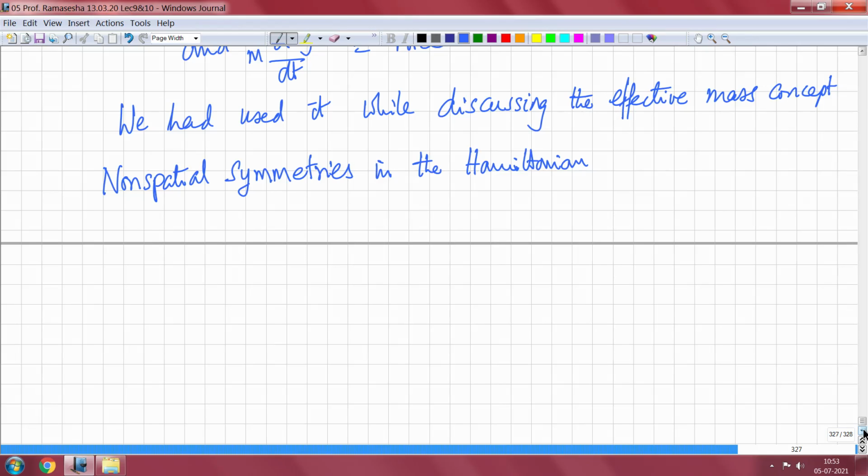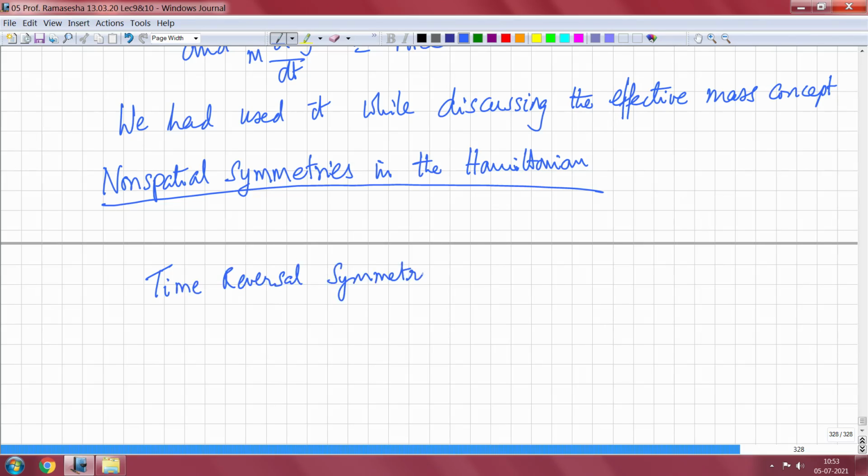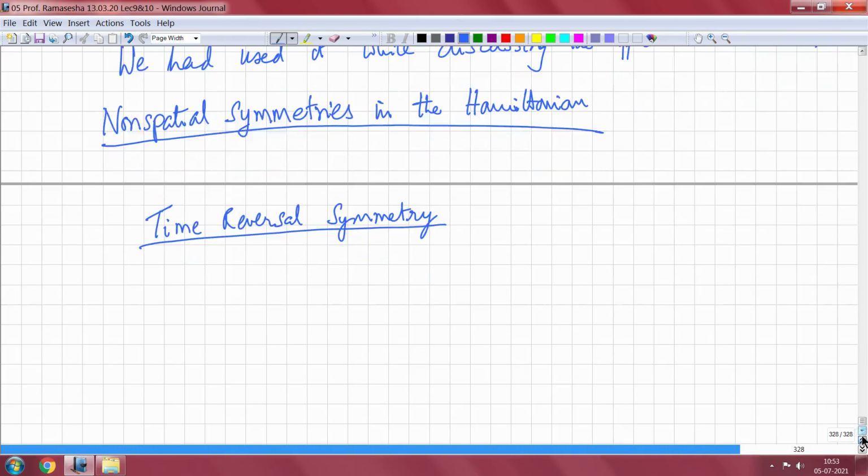Now let me look at other symmetries. So these are the non-spatial symmetries in the Hamiltonian. The only non-spatial symmetry in fact that I am going to be dealing with is the time reversal symmetry. So what is time reversal symmetry?